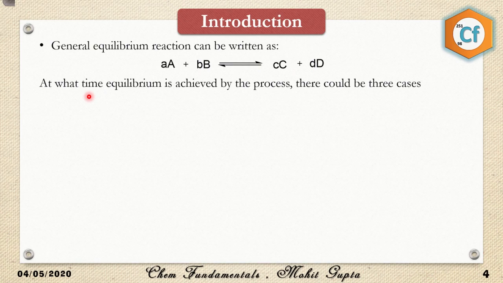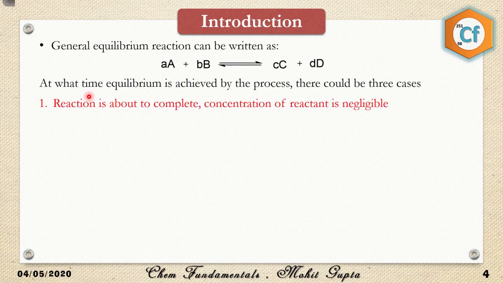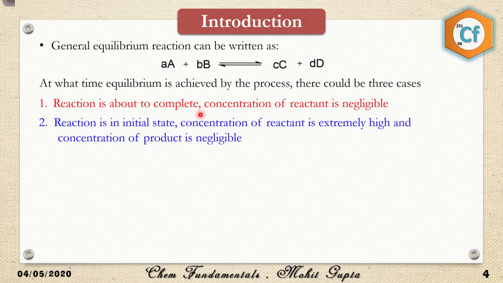The time at which equilibrium is achieved can be divided into three cases. Equilibrium can be achieved at any extent of the reaction, even in the very beginning, at the end, or even in the middle of the reaction. So the first case: the reaction is about to complete. It is around 80 or 90% complete, and at this point of time, the reaction is not going to complete. It is about to complete, but it is not going to complete 100%. It will be stuck at 80 or 90%, wherever the equilibrium has been achieved.